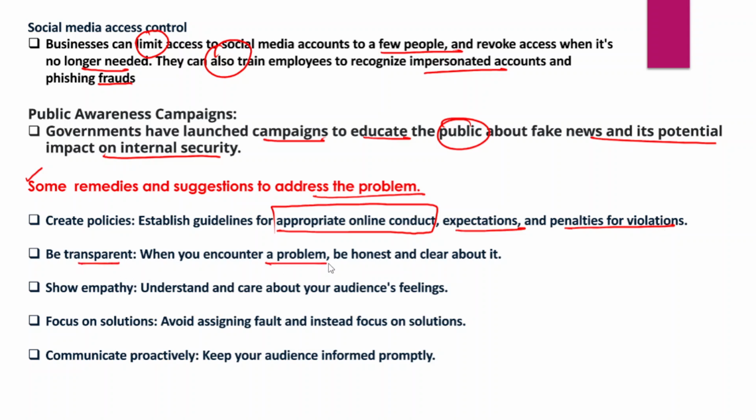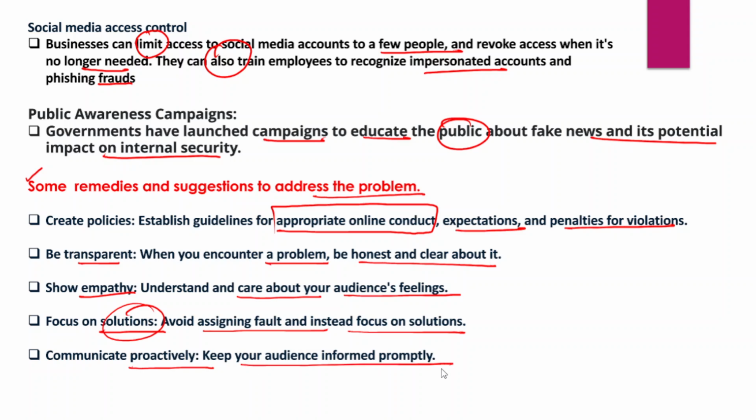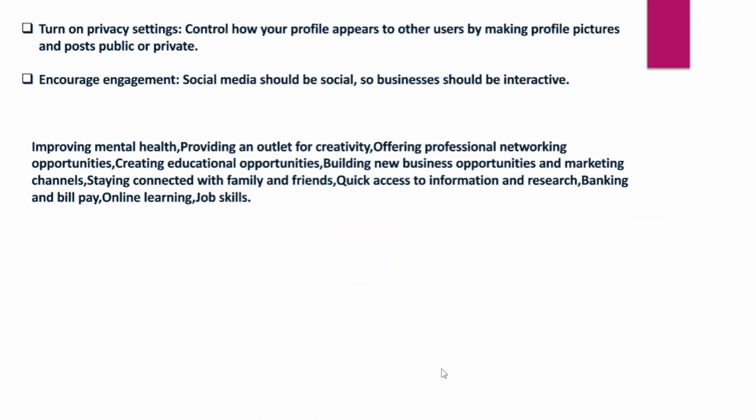When you encounter a problem, be honest and clear about it, and you need to show empathy, so understand and care about your audience's feelings, and you should also focus on solutions. In order to do that, you need to avoid assigning fault and instead focus on solutions. And you should also communicate proactively, keep your audience informed promptly.